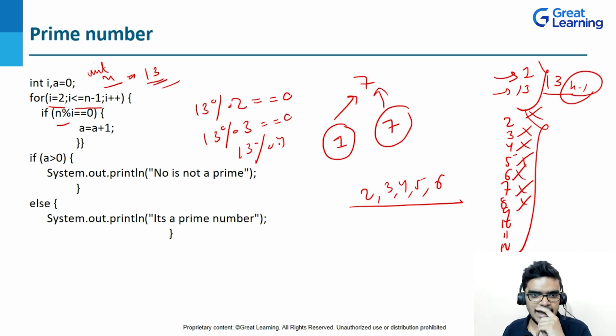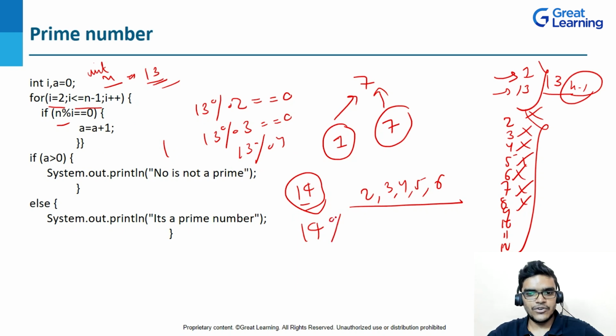So what's the logic I have implemented here? I have declared a variable a equal to 0, right? And I have put inside this if condition. Okay, so let's suppose I'm taking 14 here, then 14 modulus 2 will be there, right? So for 14 modulus 2, am I getting the remainder as 0? Yes, I am getting the remainder 0. You can see the logic I have implemented here, a is equal to a plus 1, right? So here the a value was 0, and now the a value will be 1.